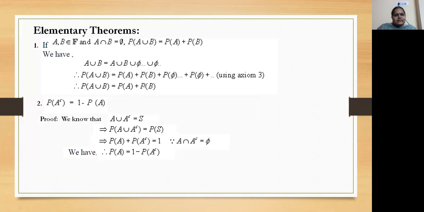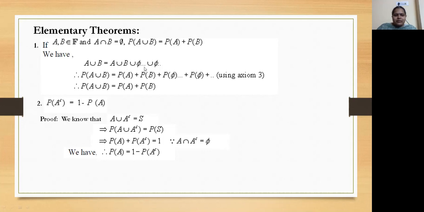Now we discuss the elementary theorems. If A, B belong to a field and A intersection B equal to phi, then probability of A union B equals P of A plus P of B. So we have A union B is actually A union B union with some null sets, phi is a null set. So B union phi and so on. B union phi is nothing but B only. So there is nothing wrong in writing like this.